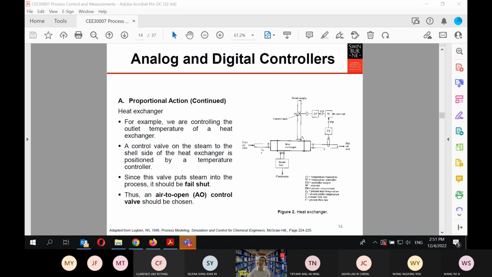Clarence, James, Jason, Michael, Taha, Selena, Tiffany, Yusi, Wong Yo. Anything that you want to ask from this slide?